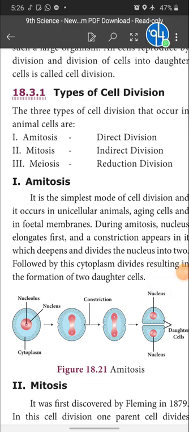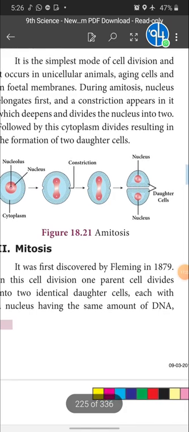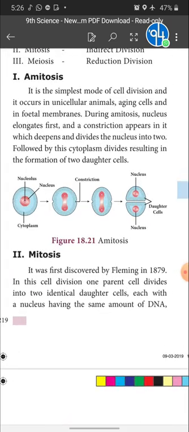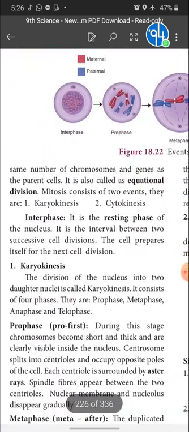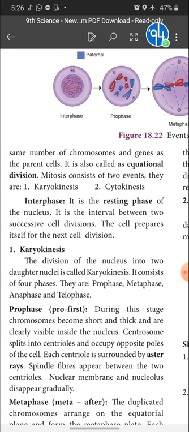Next, mitosis. Mitosis was first discovered by Fleming in 1879. In this cell division, one parent cell divides into two identical daughter cells, each with a nucleus having the same amount of DNA, same number of chromosomes and genes as the parent cell. So it is also called equational division. Mitosis consists of two events. You may have a question like this: what is mitosis, where does it take place, mention the events in mitosis.